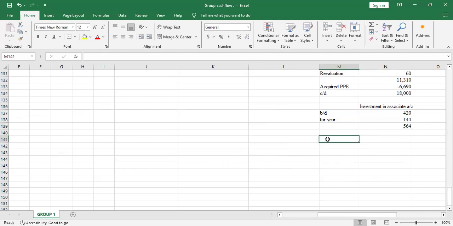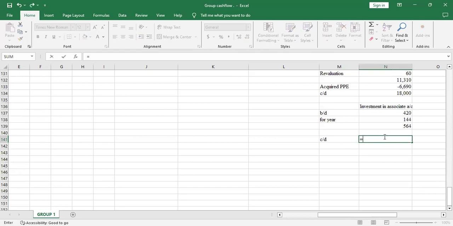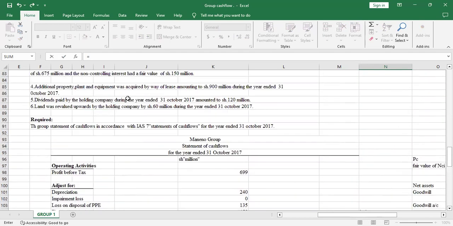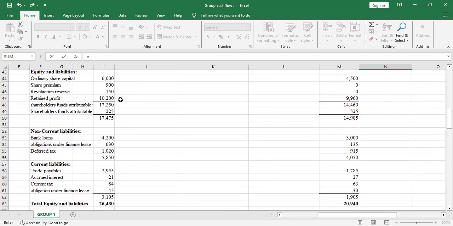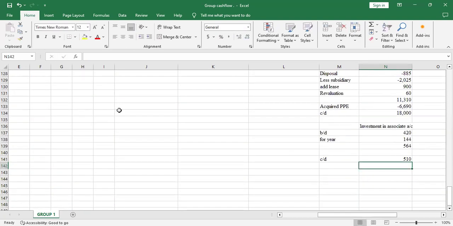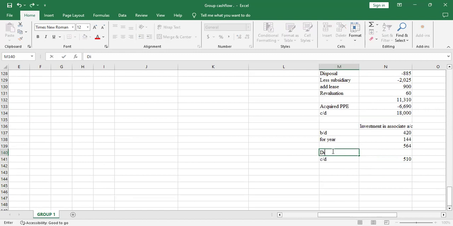Then I'll compare with the closing balance, whether there was any dividend that was received. My closing balance will be the balance carried down in the statement of financial position, and that will be 510. So you see, we were supposed to have 564, but we now have a balance of 510. So it means that there was a dividend which was received from the associate.